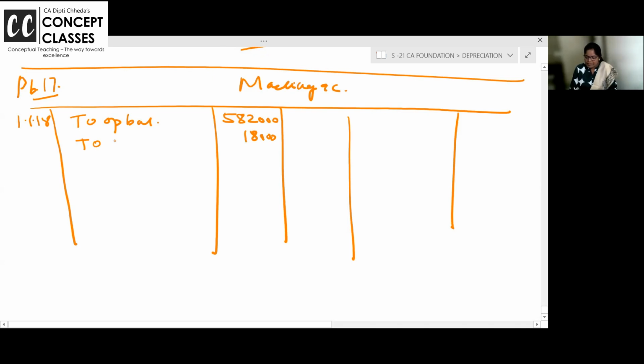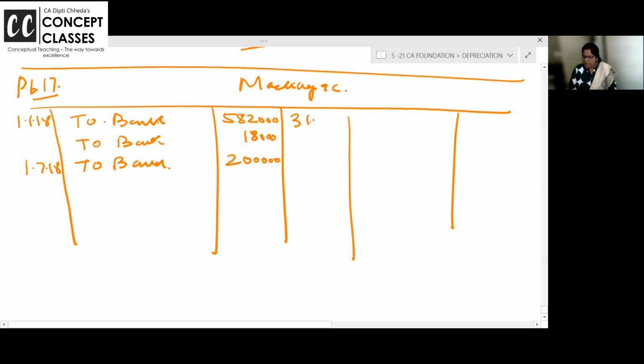We have purchased it. So machinery account debit to bank. And on the same day, 1st January, 18,000 is incurred. Again in the same year, 1st July, another machine is purchased for 2 lakh. And now next July, this is sold.